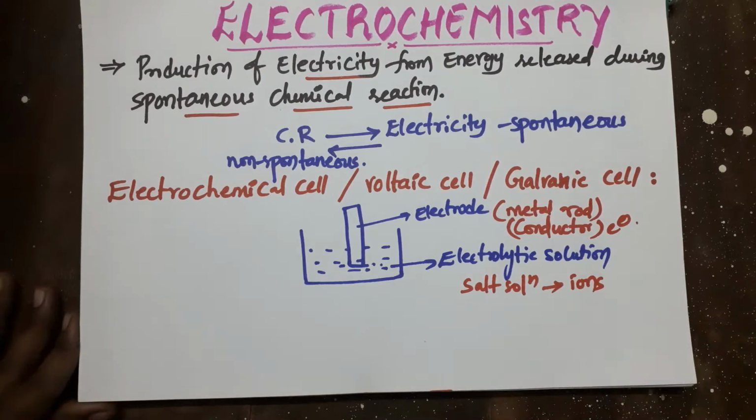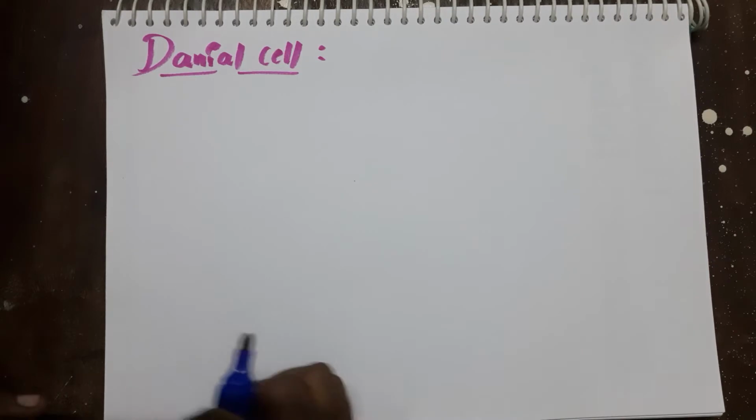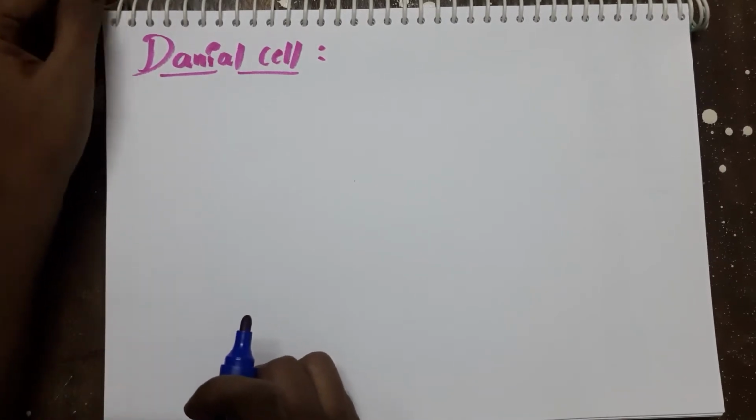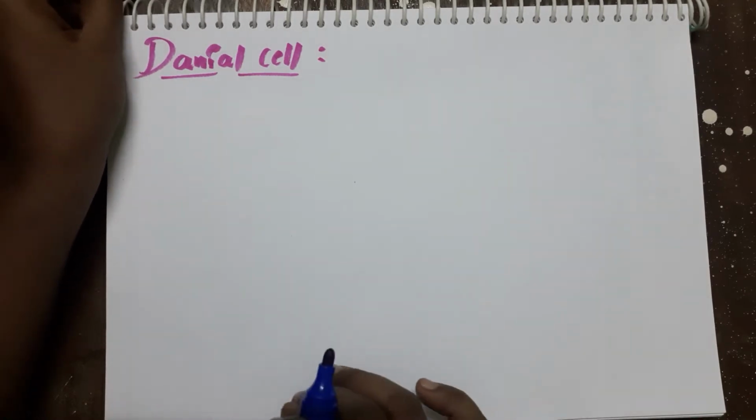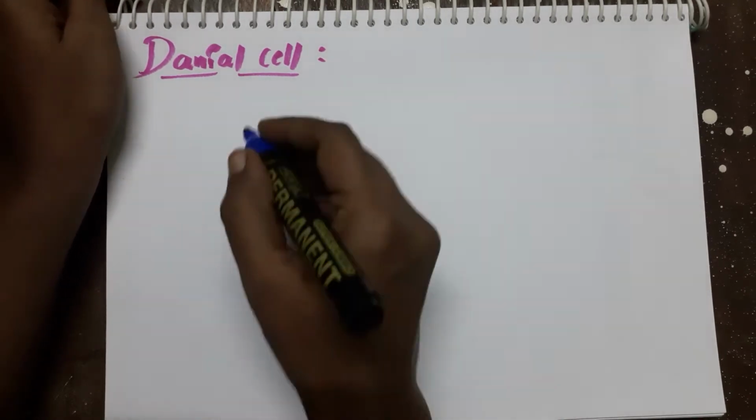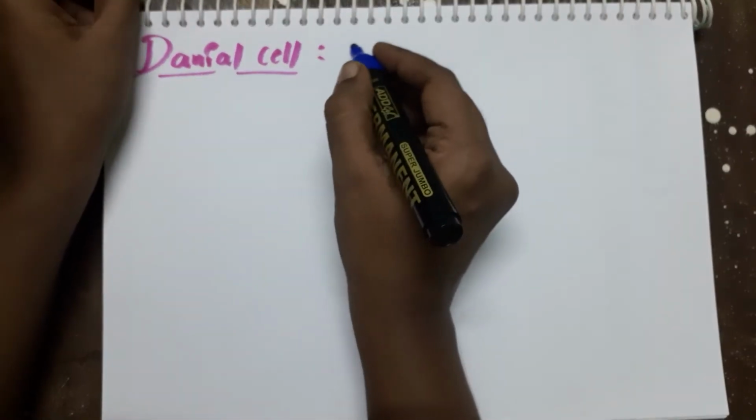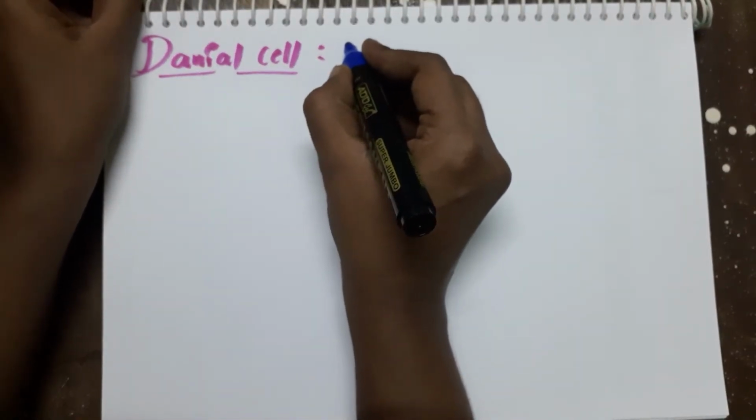Now entering into our main topic, that is Daniell cell. In the second year syllabus, class 12, we have the Daniell cell, which is the example for an electrochemical cell or voltaic cell or galvanic cell. It is the example for a galvanic cell. So what is an electrochemical cell? It's a Daniell cell. So this is one kind of electrochemical cell.